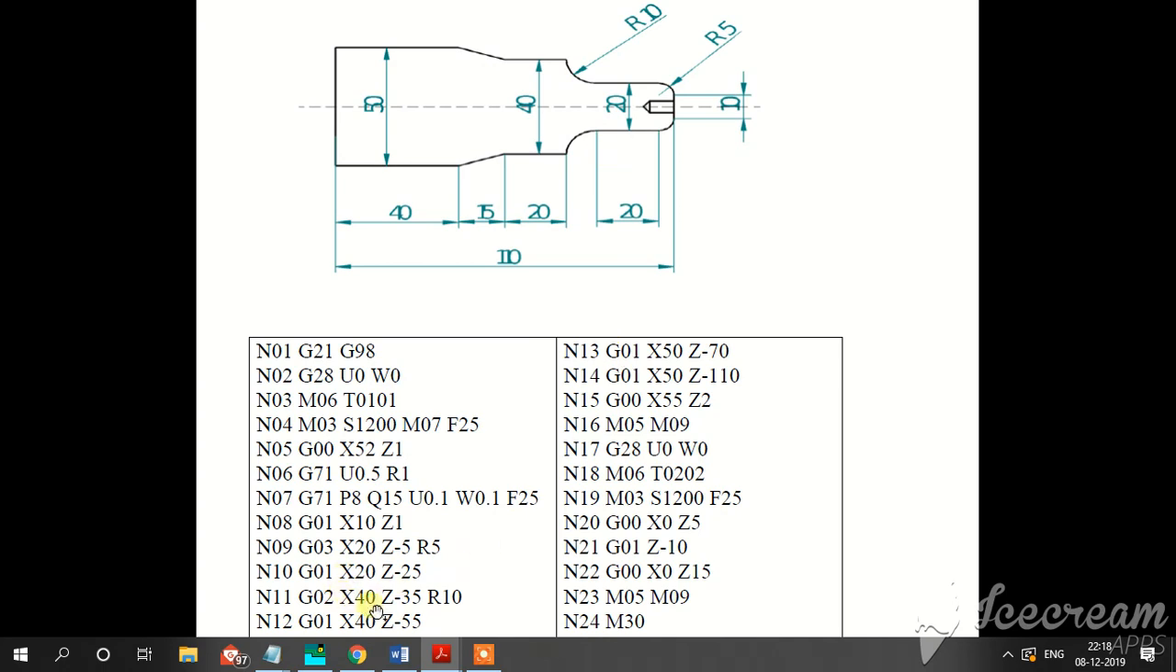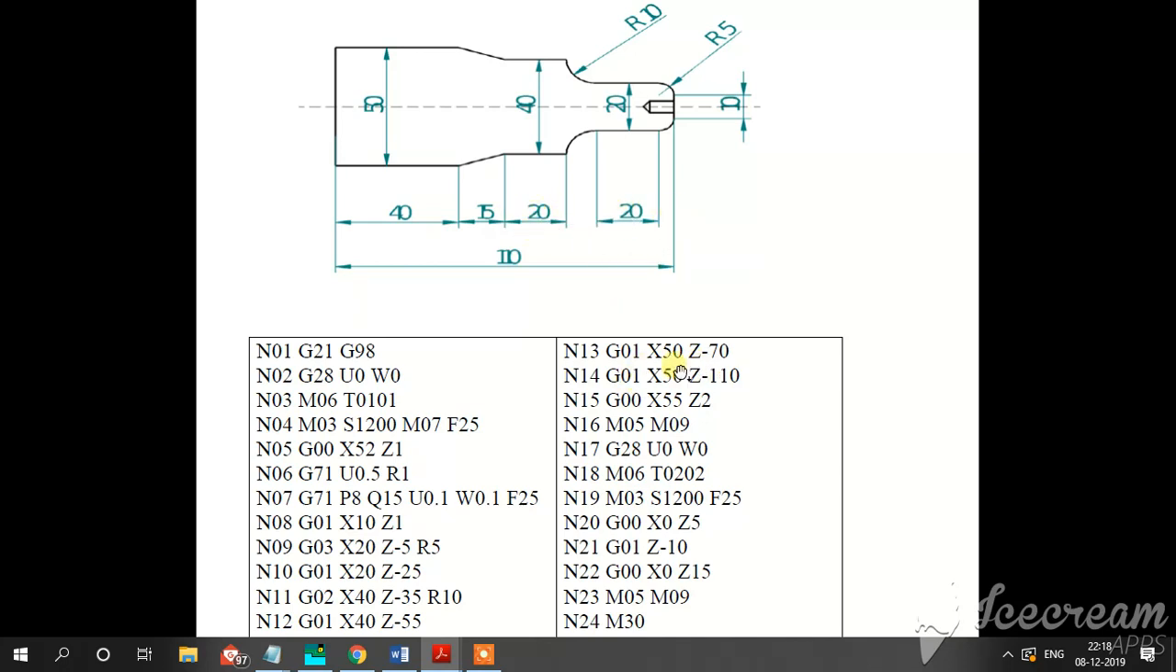clockwise direction, X40, this is the distance 40, X40 Z minus 35, this is the hole, this is the 10, Z minus 35, radius is 10, and G01 X40 Z minus 55, total distance here to here,